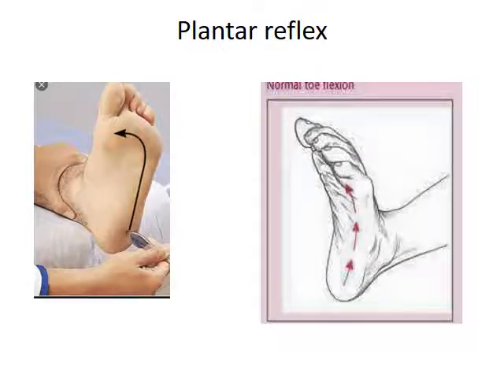Just see, the stroking is from the lateral aspect of the sole to the medial aspect. And what is the response? Plantar flexion. Plantar flexion means the curling down of the toes. You can see all the toes are curling down. This is known as plantar flexion.